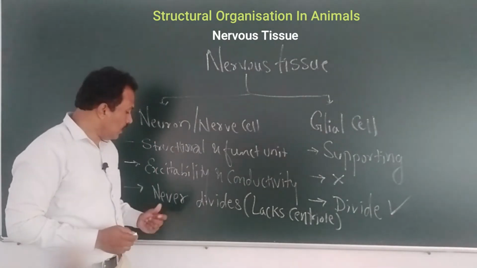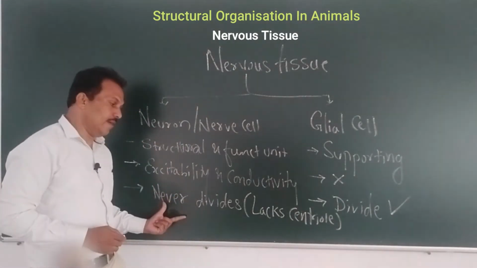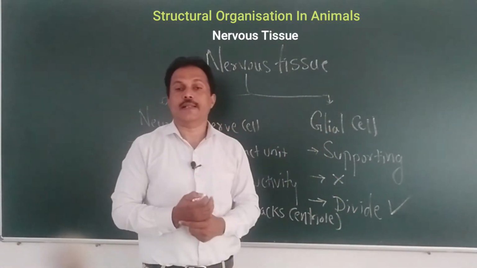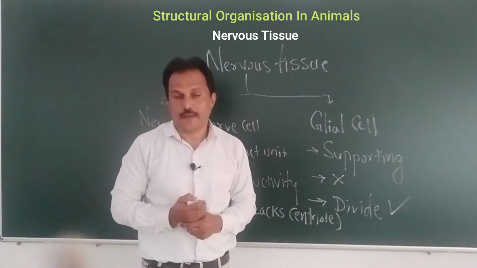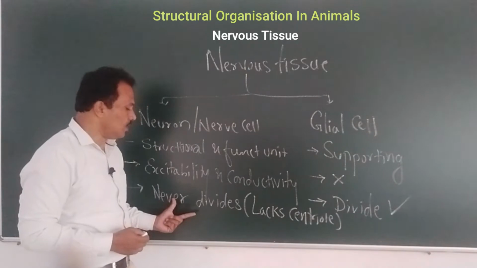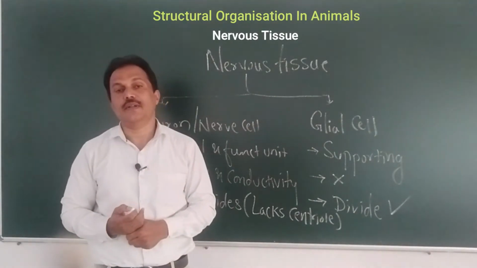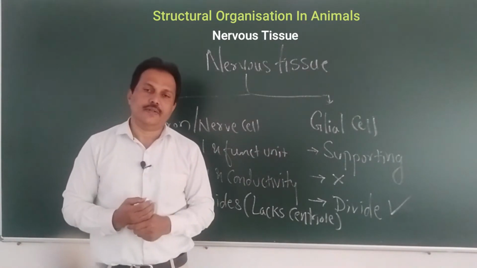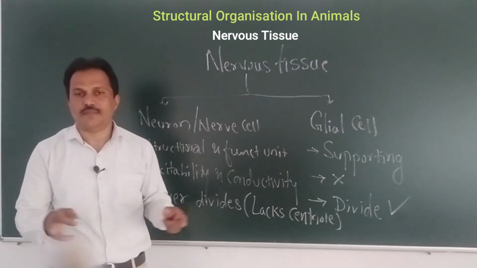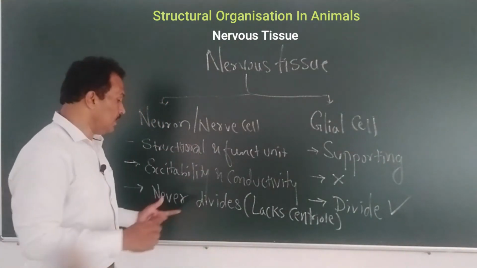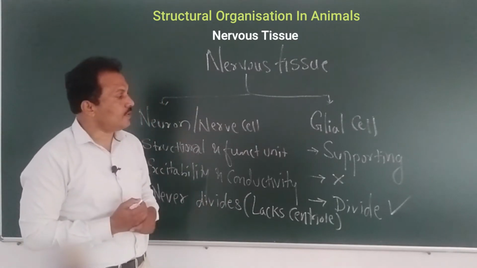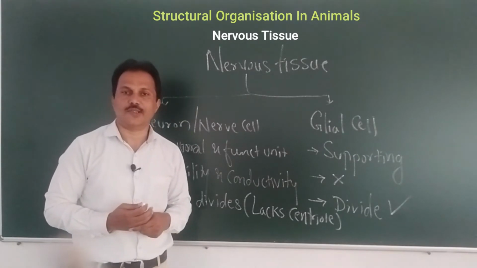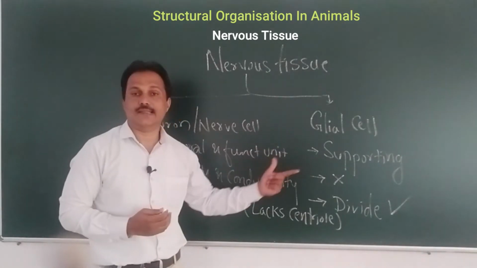So what we are discussing about the neuron cell: it never divides, whereas the glial cells divide and they are capable of regeneration. Once the nerve cells are damaged, they do not get any kind of repair, and neither do they divide to form new cells. This is the important property of the neuron and the difference between it and the glial cells. Glial cells are capable of regeneration and division because the centriole is present in the glial cells.